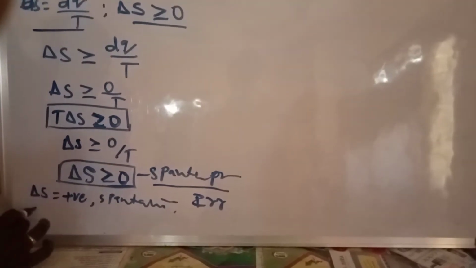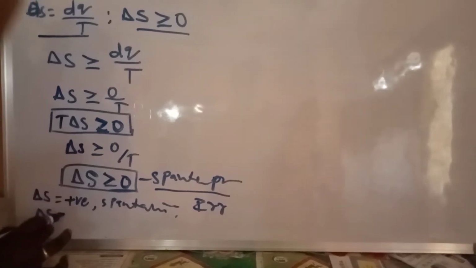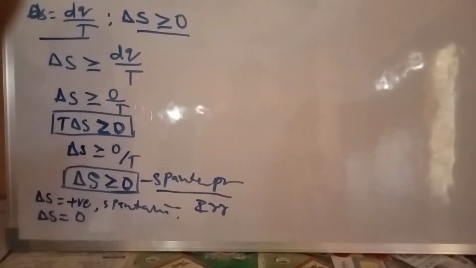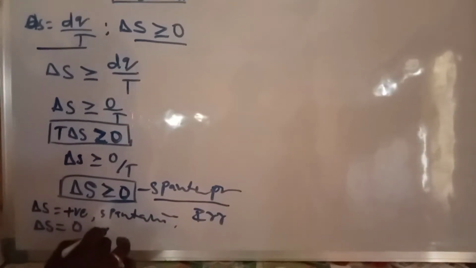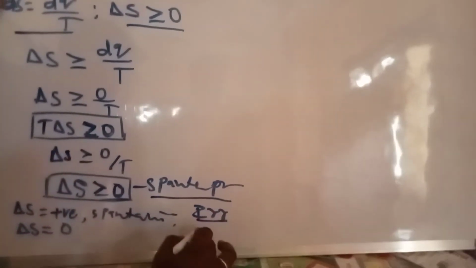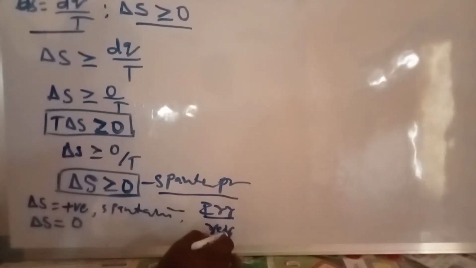If the result delta S is equal to 0, that is reversible. When delta S is equal to 0, it means a reversible process, and this is the equilibrium condition.